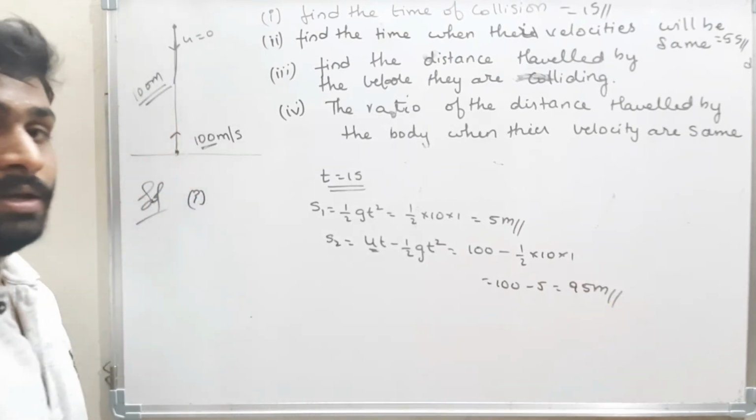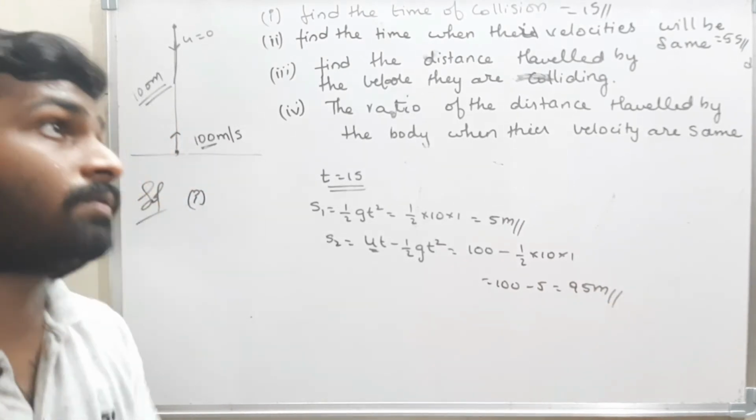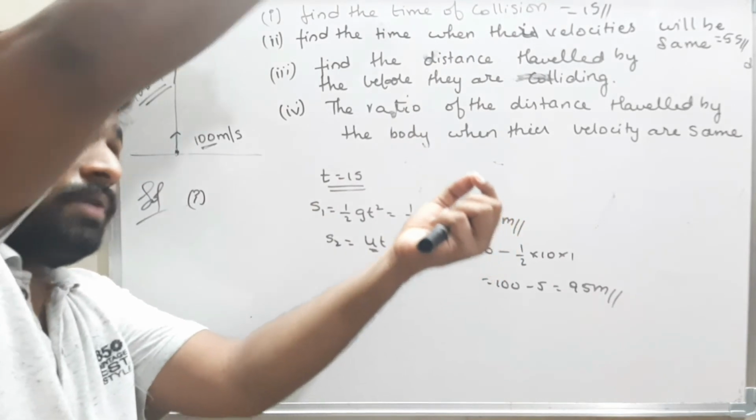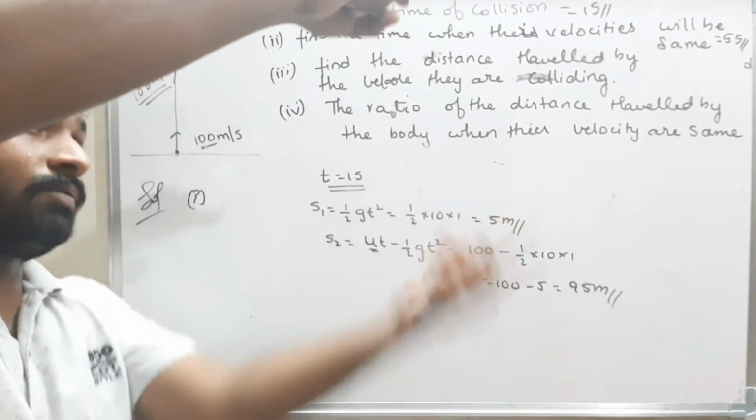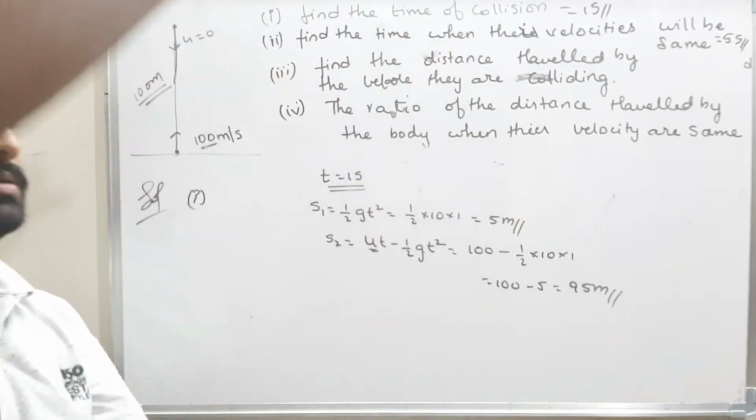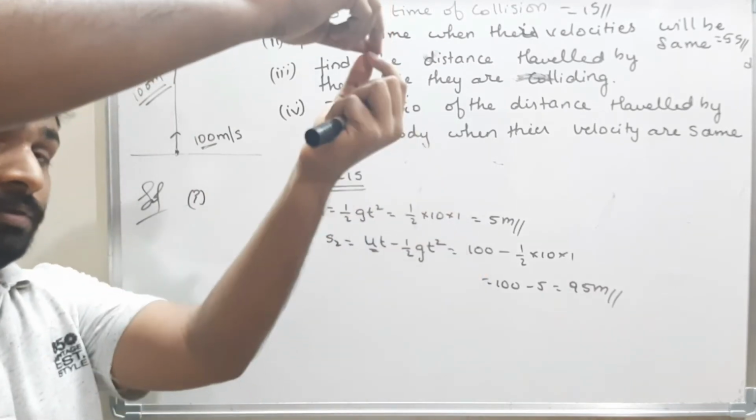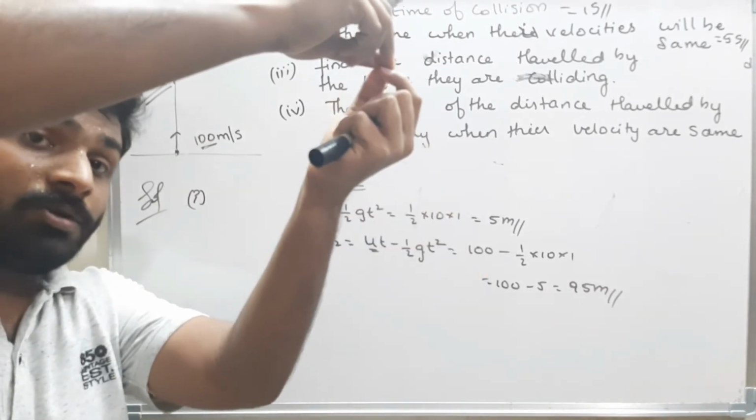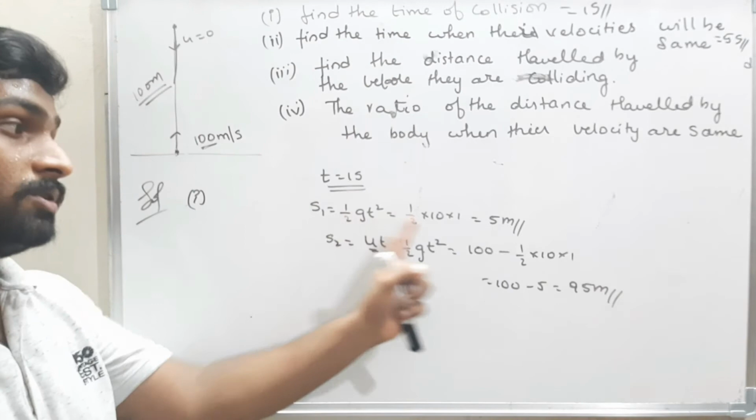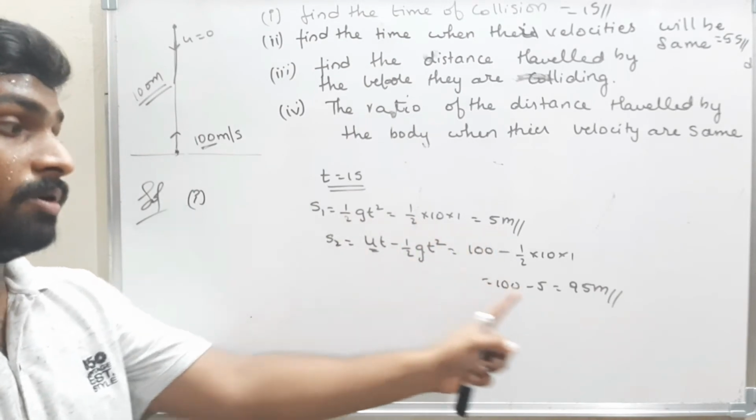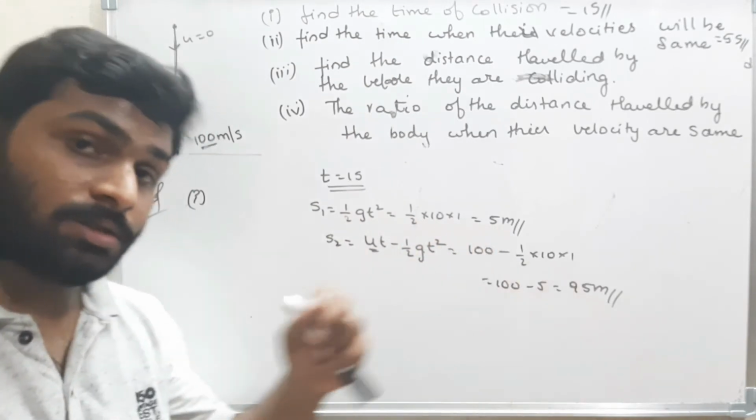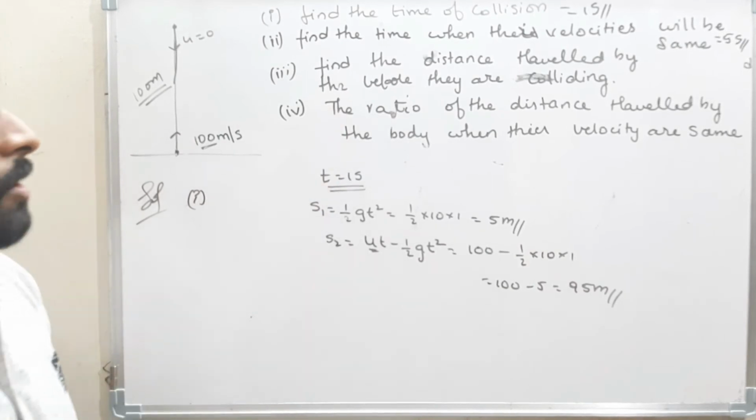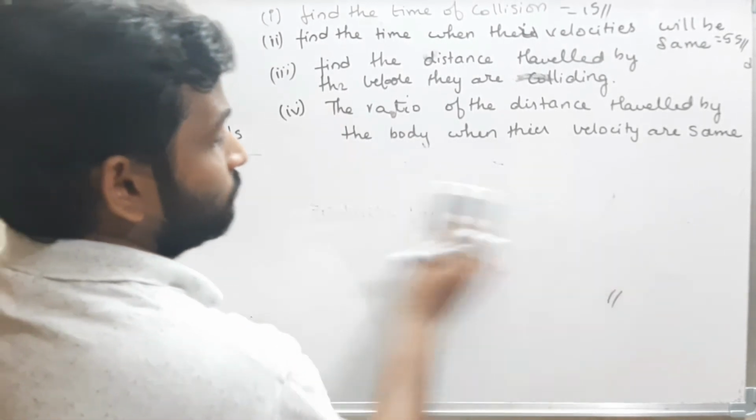That means the second body will travel 95 meters and the first body will travel 5 meters. Total distance is 95 plus 5, which is 100 meters. That means 5 and 95, they will collide. They are colliding at time t equal to 1 second. The distance traveled by the first body is 5 meters and by the second body is 95 meters. Okay.